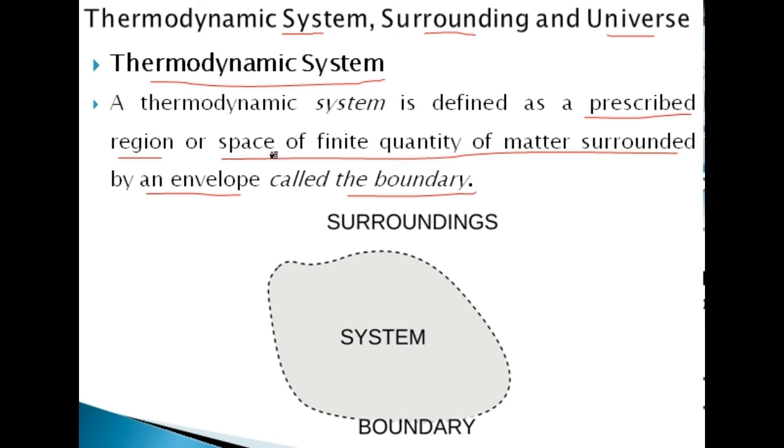So a system is a prescribed region or space of finite quantity of matter which is surrounded by an envelope. Here you can see this is our system, and this is called the boundary.